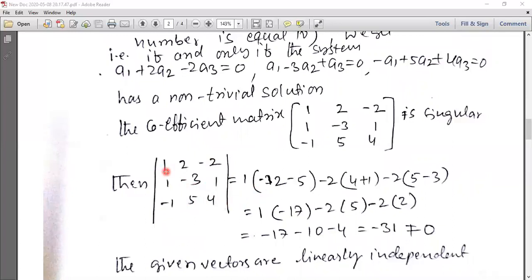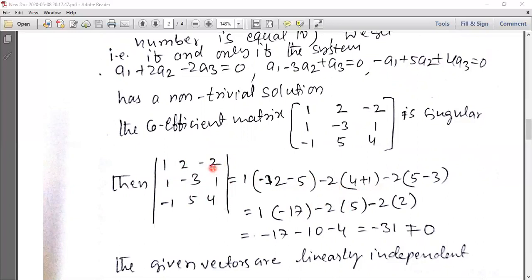Here is how we can find the determinant of 3 by 3. This one is multiplied by the minor: delete the first row, first column, and for the remaining 4 elements do the cross multiplication. Minus 3 into 4, minus 12, and 5 into 1, minus 5. Then minus 2 is multiplied by the minor: delete the first row, second column, again the remaining 4 elements, 1, 4, -1, 4. Again do the cross multiplication of these 4 elements: 1 into 4 is 4, -1 into 1, minus of minus, plus 1.